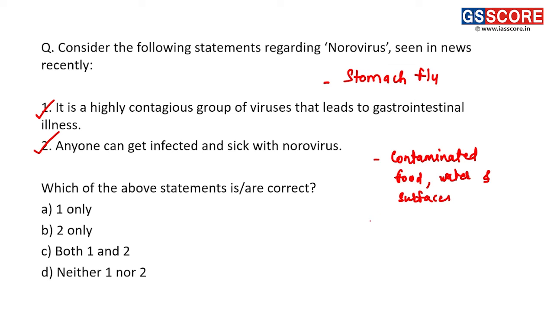Right. And a prime route of this particular norovirus is the oral fecal route. Fine. So both these statements regarding norovirus are correct statements, and that's why the answer of this question is C, both 1 and 2. Answer of this question is C.